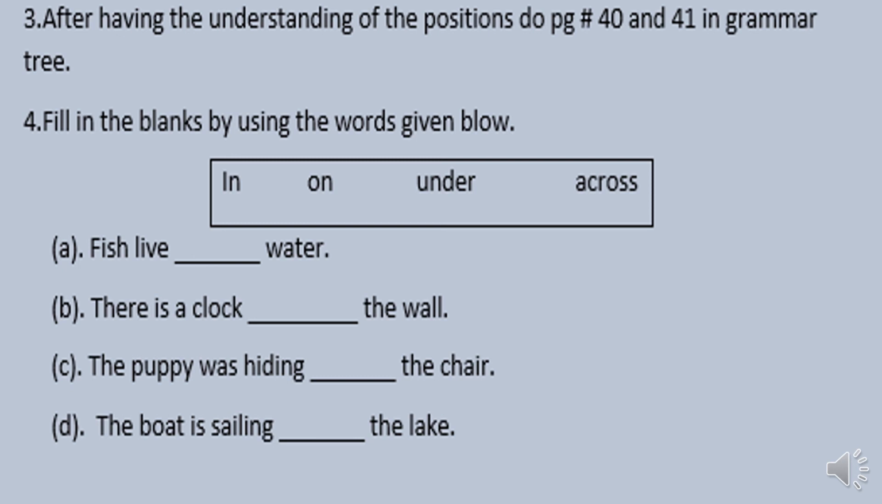The puppy was hiding dash the chair. You will write under the chair, because the puppy can hide only under the chair. The puppy was hiding under the chair. The boat is sailing dash the lake. When something is going from one end of a lake or river to the other end, we say the boat is sailing across the lake.